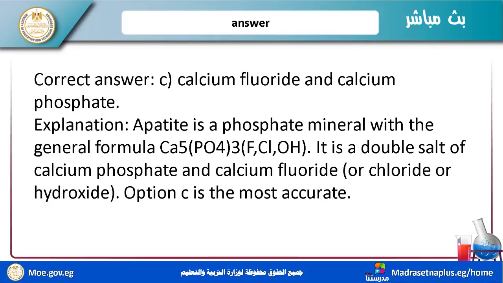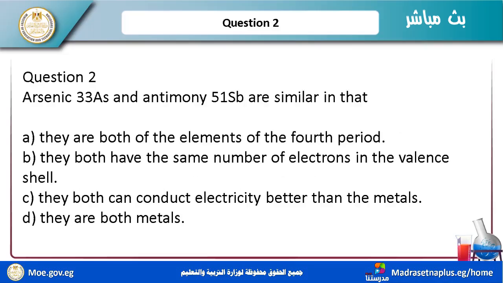Apatite, I must save the structural or molecular formula of this. I have calcium phosphate and calcium fluoride in its general formula. It is a double source of calcium phosphate and calcium fluoride for its construction and structure.